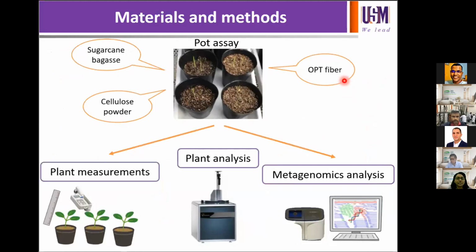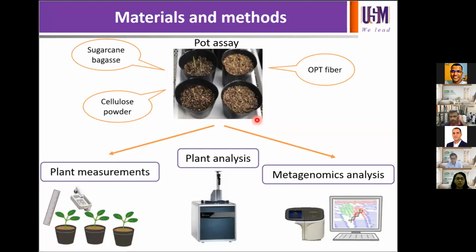OPT fiber is a lignocellulosic biomass, and it is mainly comprised of cellulose at 32 to 45%, hemicellulose at 20 to 32%, and lignin at 17 to 32%. In this work, we compared the effects of OPT fiber and other soil amendments such as sugarcane bagasse and cellulose powder for the growth evaluation of corn seedlings.